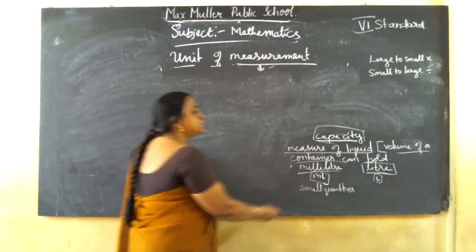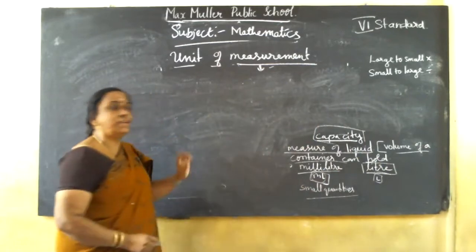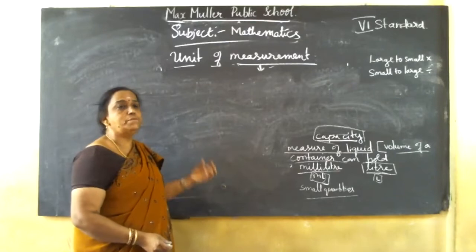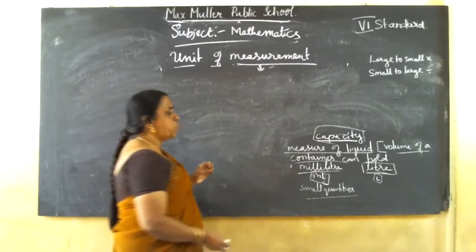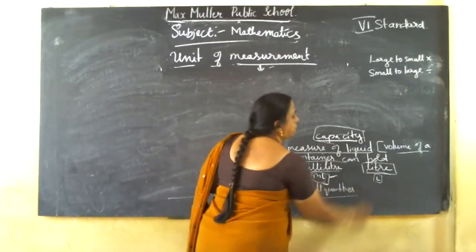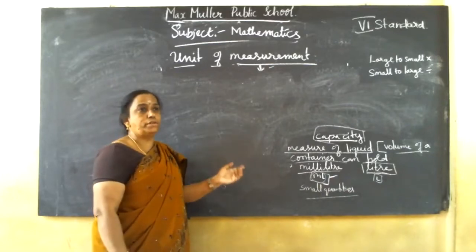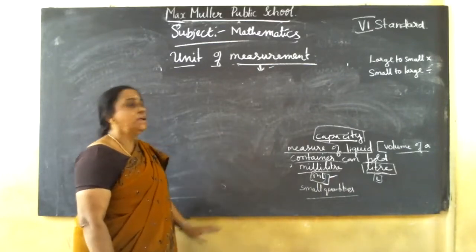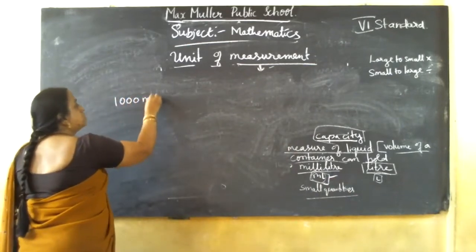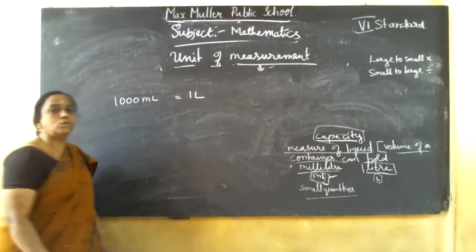Understand? Small quantities we use ml for. Small quantities means, while taking medicine or syrup, the doctor says take 5 ml or 10 ml every morning and evening. Those very small quantities we measure in ml. Liter is for liquids like water, oil, soft drinks, and so on. Understand? So 1000 milliliter equal to 1 liter.